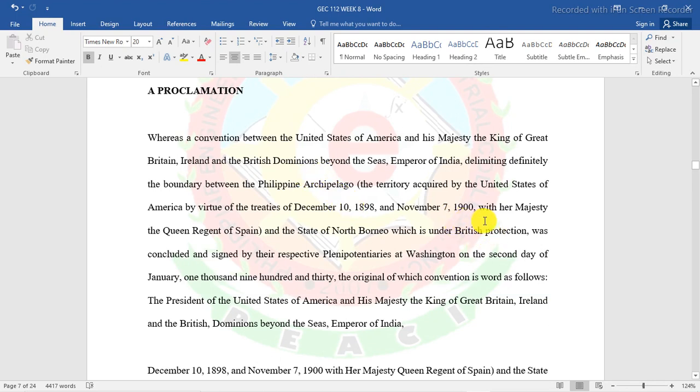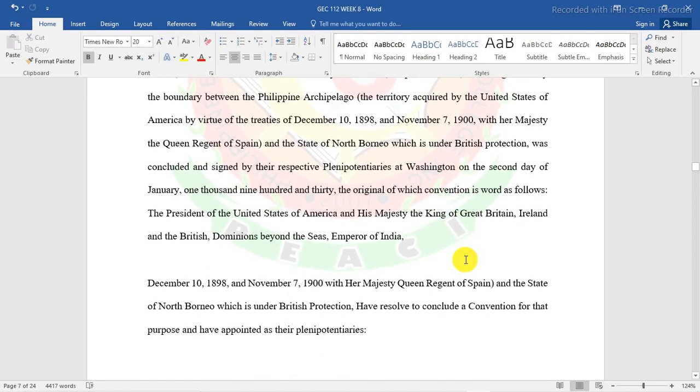And with Her Majesty, the Queen Regent of Spain and the state of North Borneo, which is under British protection, was concluded and signed by their respective plenipotentiaries at Washington on the second day of January 1930. The original of this convention is as follows.